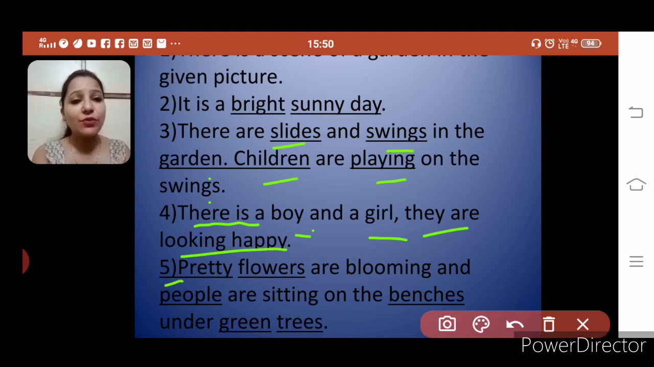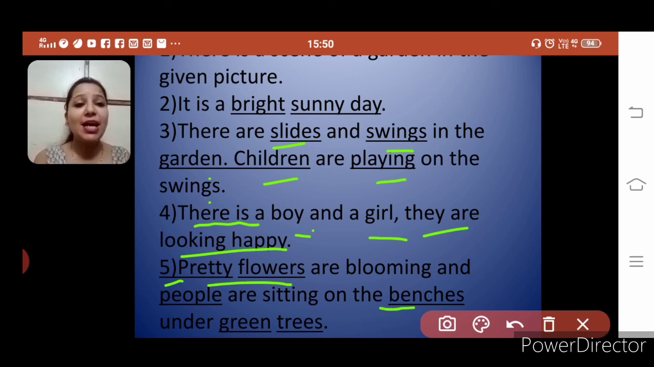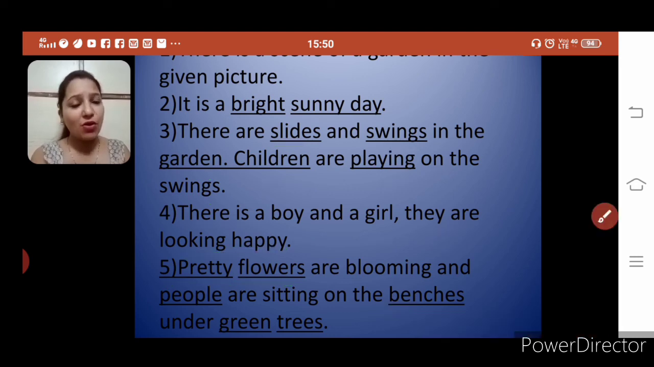Now, see the last one. Pretty flowers are blooming and people are sitting on the benches under green trees. So, it's like that, children. We can make sentences using the given hints just by observing the picture carefully. So, what is your duty? You have to observe the picture carefully. After that, you will be able to frame sentences with or without hints. Okay. So, this topic also we have done.